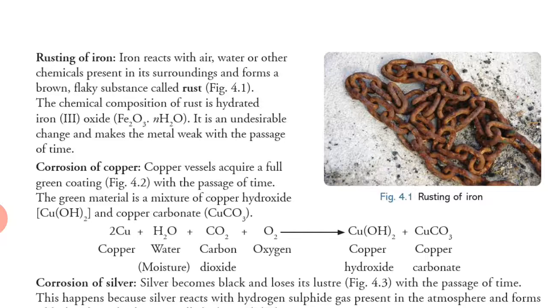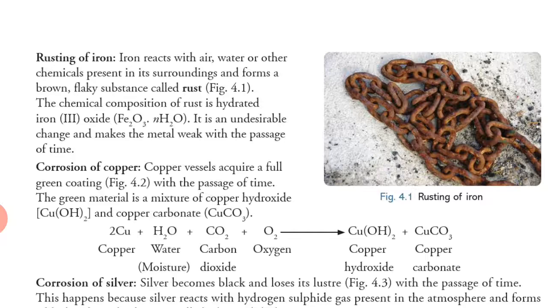Corrosion of copper. Copper vessels acquire a dull green coating with the passage of time. The green material is a mixture of copper hydroxide, Cu(OH)2, and copper carbonate, CuCO3. You will see copper plus water plus carbon dioxide plus oxygen. It will form copper hydroxide plus copper carbonate. Okay, got it dear students?